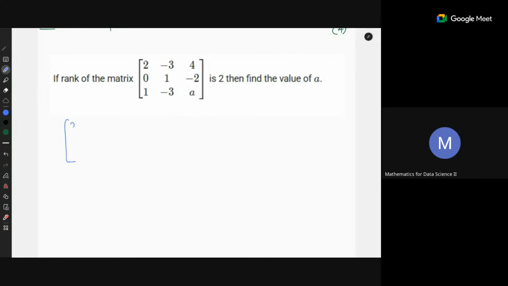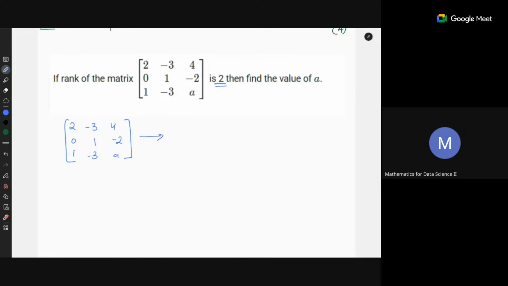Because this is not a full rank matrix, we must be able to obtain a zero row in the RREF form. If the RREF form has a zero row, that means the determinant of the original matrix is also 0.